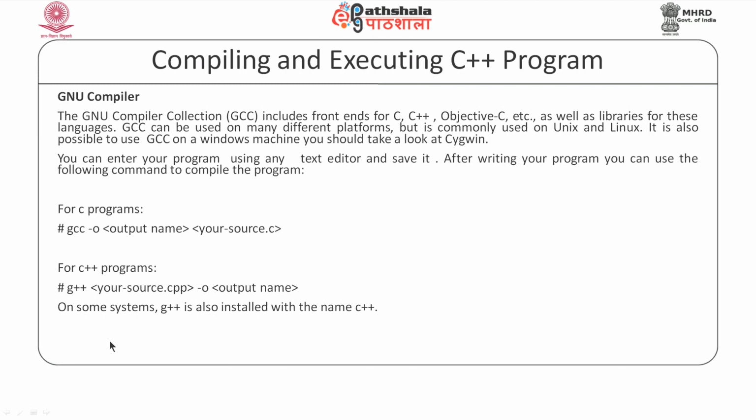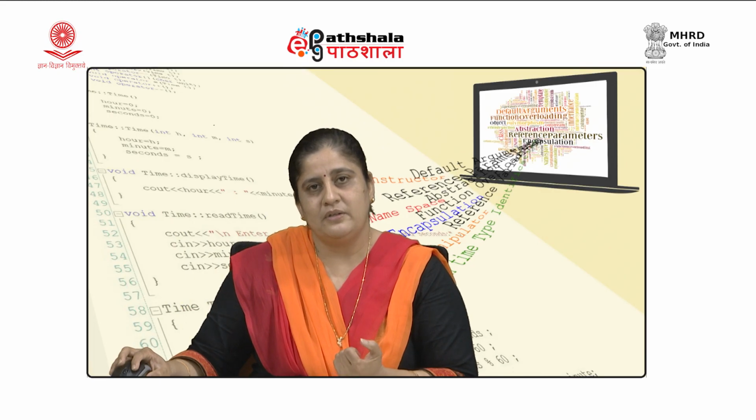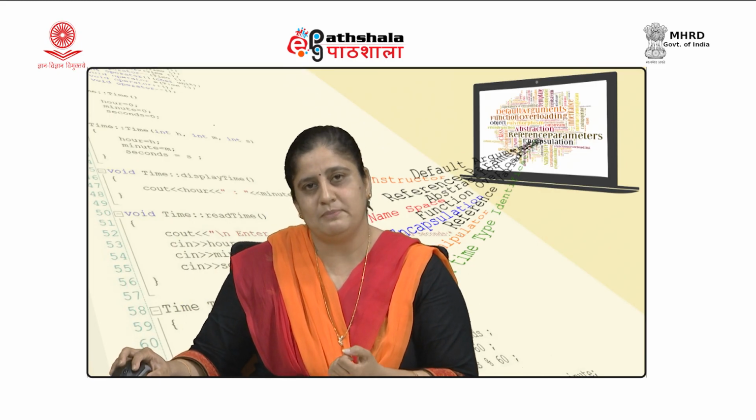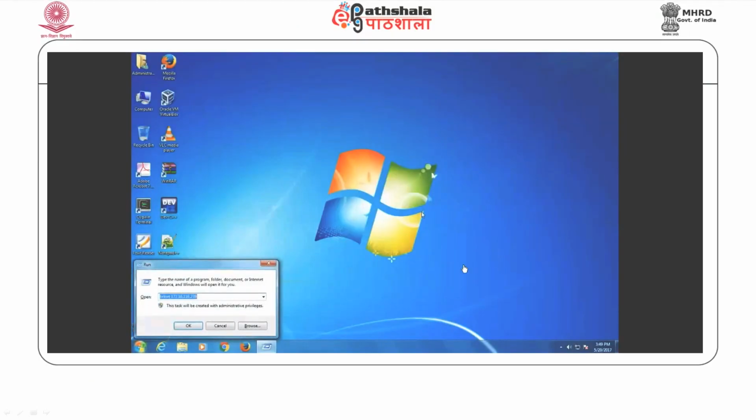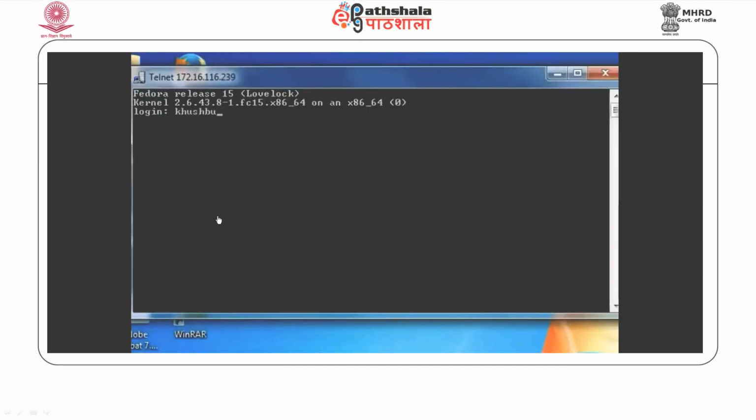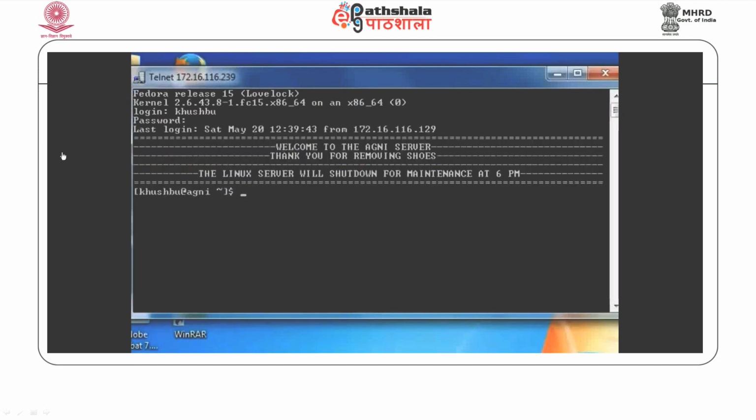In some of the installations, you might even find that G++ is installed as C++. Now, let us quickly have a look at how to use the GCC compiler for compiling a C++ program. As I said, we can use it through the window. What we are doing over here is using Telnet to connect to the Linux server.